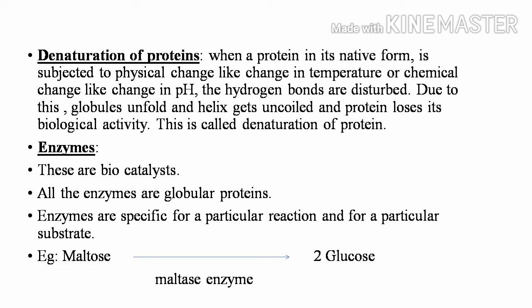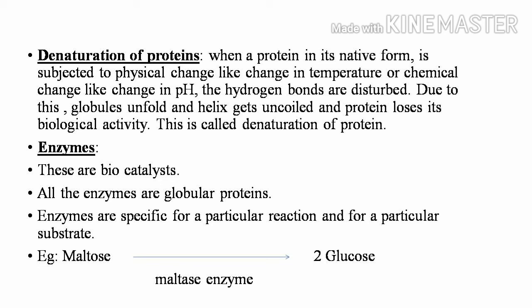Enzymes are specific for a particular reaction and for a particular substrate. That means every enzyme has a definite role in a definite reaction. That means no enzyme can perform two different reactions.